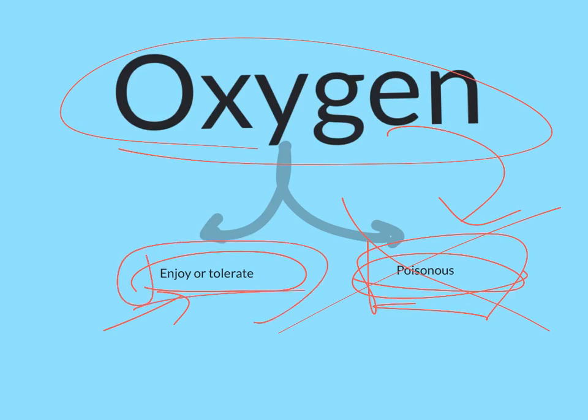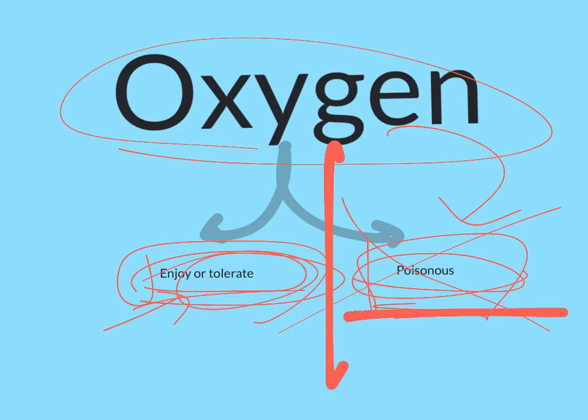So let's begin the breakdown of the new taxonomy using oxygen, where they either enjoy or tolerate it, or it's poisonous to them. And that's the whole thing about this tolerate thing, is things get a little bit too complex, where they'll say something is aerobic, anaerobic, or God forbid, a facultative anaerobe, which means that it doesn't use oxygen, but if it's there, it can. That makes it needlessly complex. It's really quite simple. There is a bright red line right down the middle, which is it's either poisonous to the bacteria, or they enjoy it, or they tolerate it.